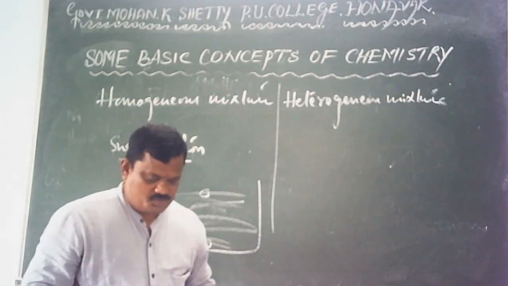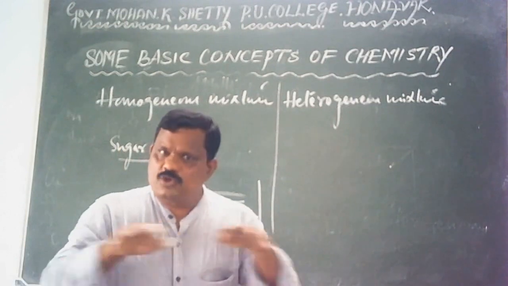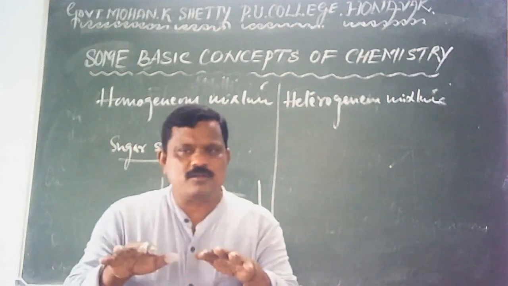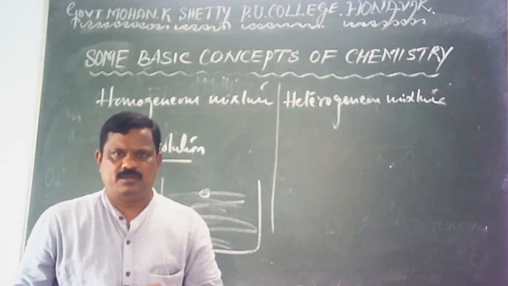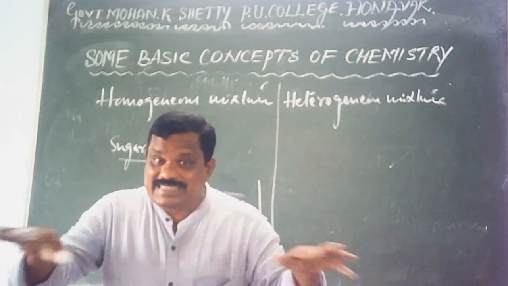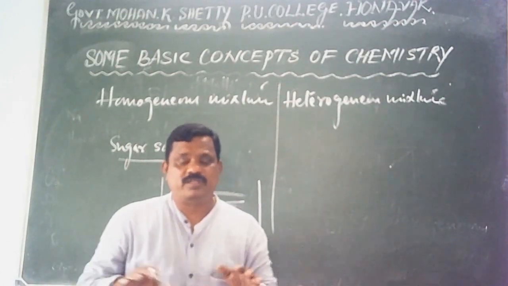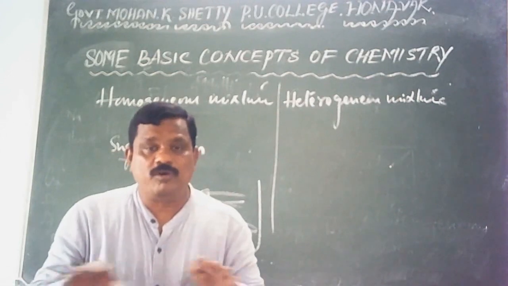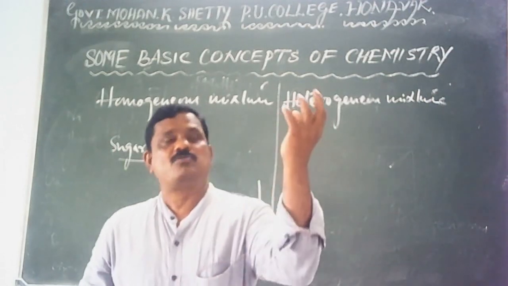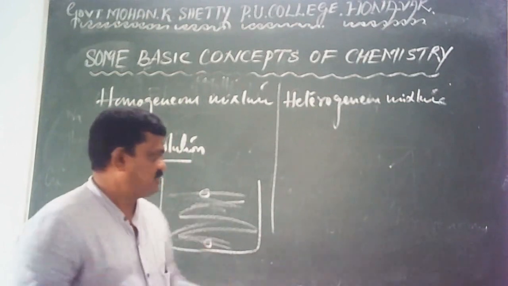Let me go through heterogeneous mixture. In heterogeneous mixtures, components are not completely mixed up. Particles of the components are not uniformly, evenly distributed throughout the bulk of the mixture. Therefore, they don't have uniform composition throughout. Some part of the mixture may contain more amount of one component and less amount of another component. Let me clarify this one.